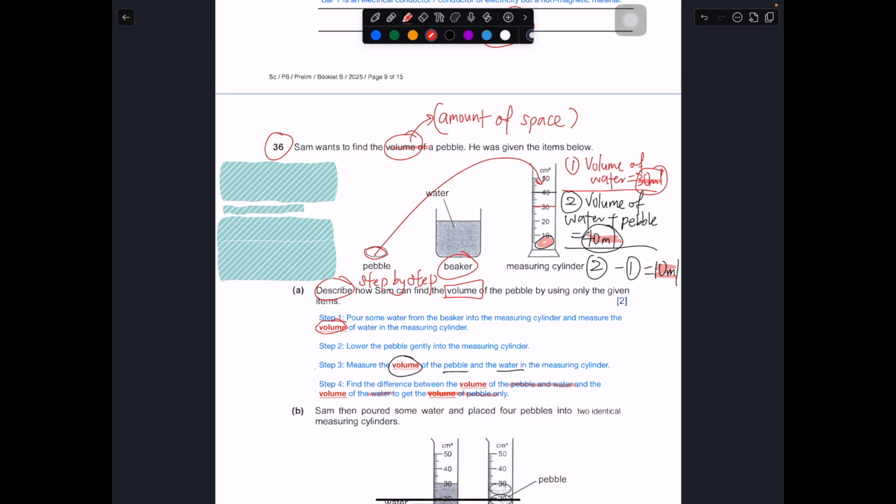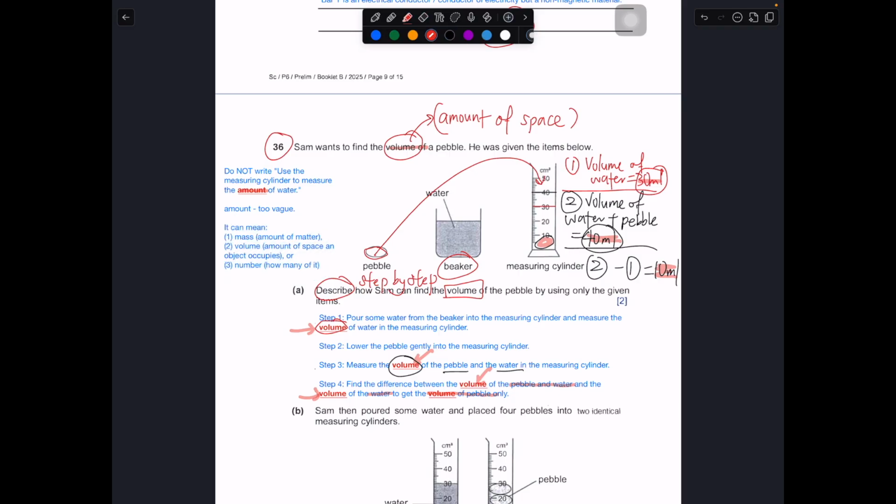You do notice that I stress the word volume many times in my answer. Do not write "amount of water", because amount is too vague. The meaning can be interpreted very differently. What do you mean by amount?